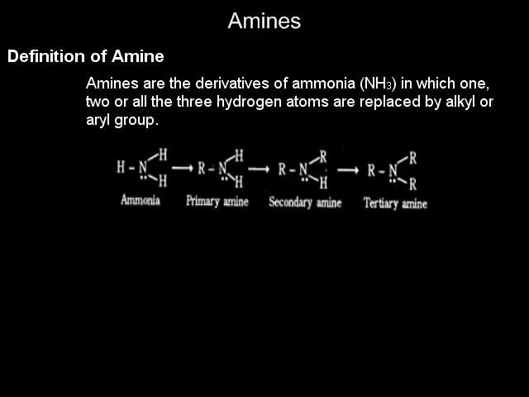For example, the formula for ammonia is NH3. Now let us replace one hydrogen atom from ammonia by alkyl group. We will get RNH2, that is primary amine. Replace one more hydrogen, we will get R2NH, that is secondary amine. And if we replace all the 3 hydrogen atoms by 3 alkyl groups, then we get R3N, that is tertiary amine.